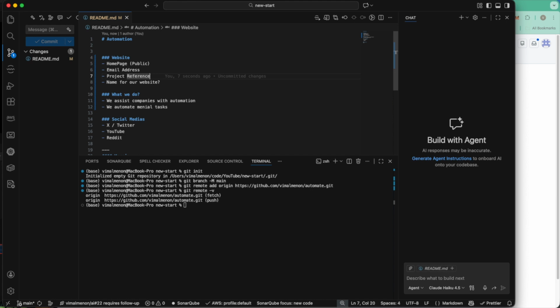Now we are in a place where AI is taking over. We want to show how powerful things can be, and how we can replace this Excel with automation.